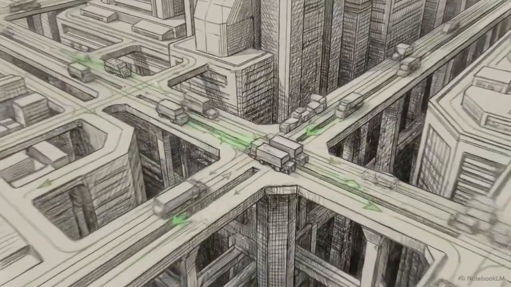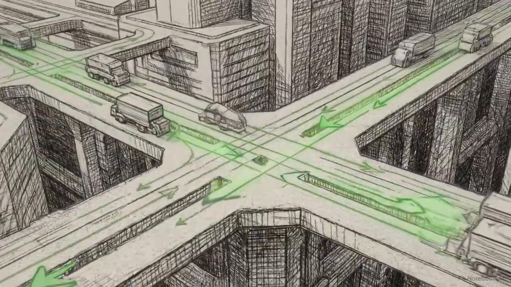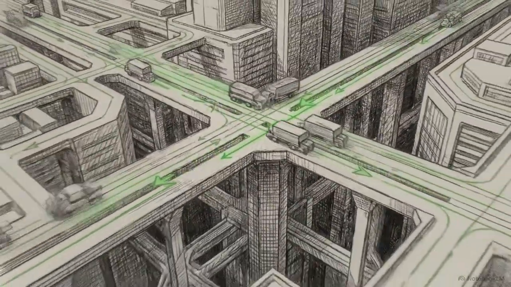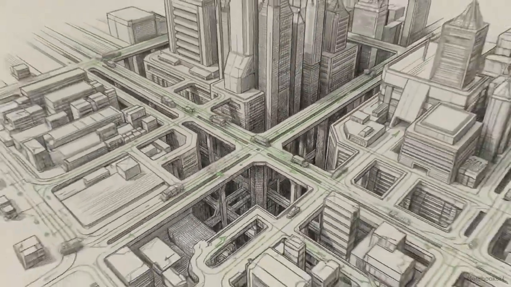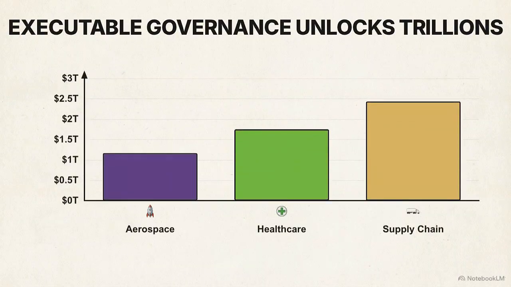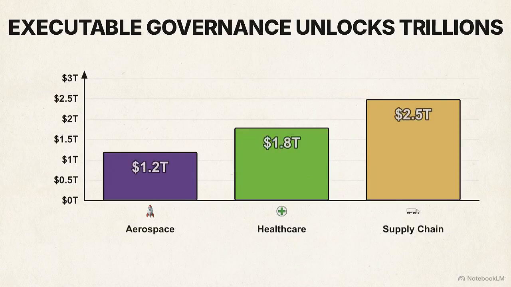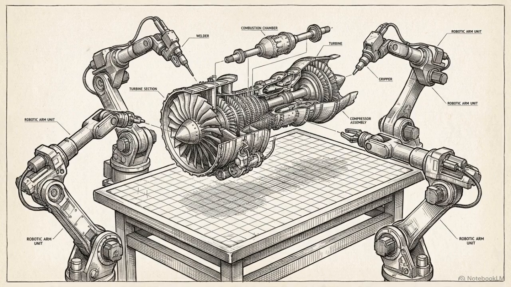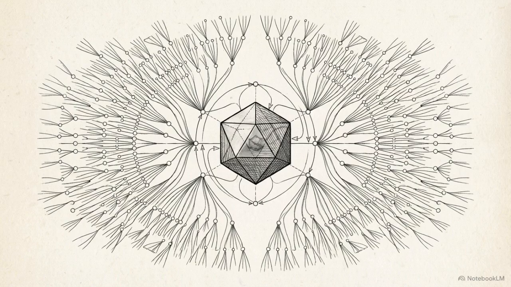By solving the problem of static data translation, organizations can move permanently to true executable governance. The macroeconomic impact of programmatic standardization scales exponentially when applied to global networks operating with flawless precision. Reducing fraud and accelerating compliance yields trillions of dollars in potential efficiency gains across aerospace, healthcare, and global supply chains. Globally recognized standards now function as live, interoperable tools. Saga Standards provides the operational engine required to run the decentralized digital economy.